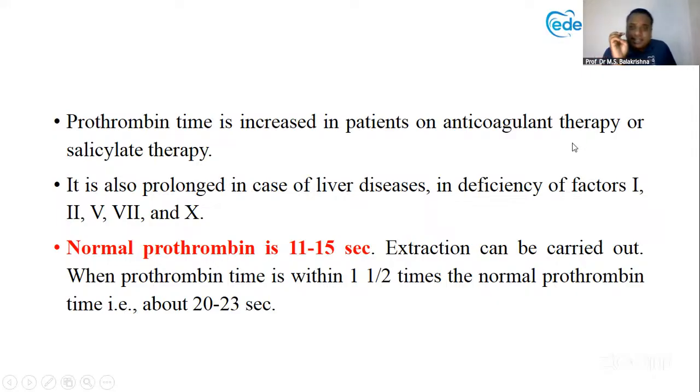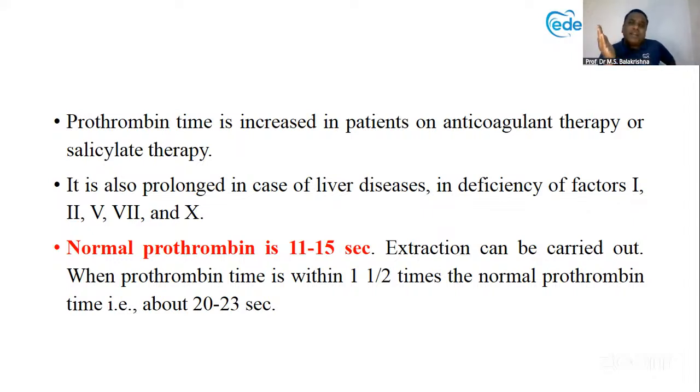So you have to first test the blood and check the prothrombin time. This prothrombin time is increased in patients on anticoagulant therapy or salicylate therapy. It is also prolonged in liver disease and in deficiency of factors 1, 2, 5, 7, 10. These are all things you should know. Normal prothrombin time is 11 to 15 seconds. Right. So extraction can be carried out when the prothrombin time is 1 to 1.5 times the normal prothrombin time. The normal is 10 to 15 seconds.